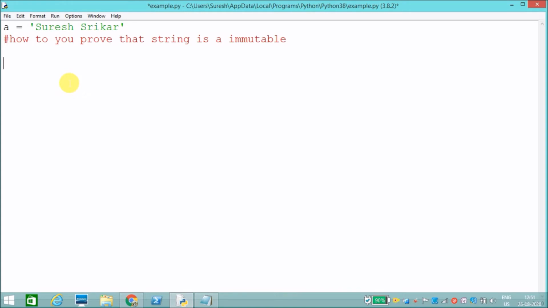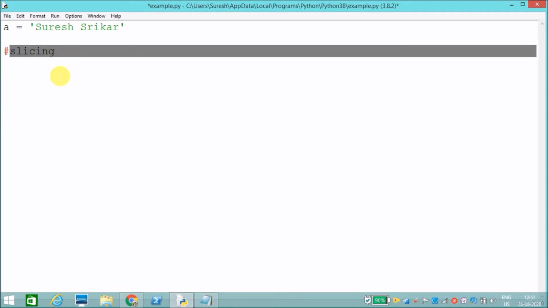Next, there are some properties and methods for string. We will see them one by one. First one is slicing. Slicing means we get a substring, meaning I want to access URES from my string. How can we access it? By using slicing.